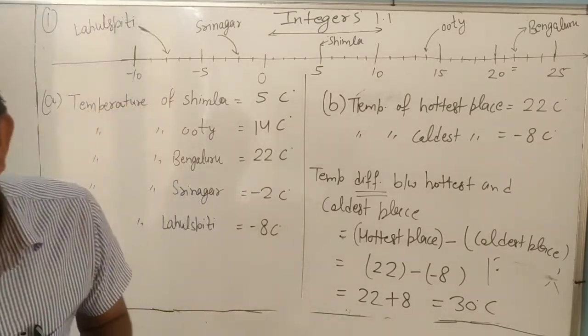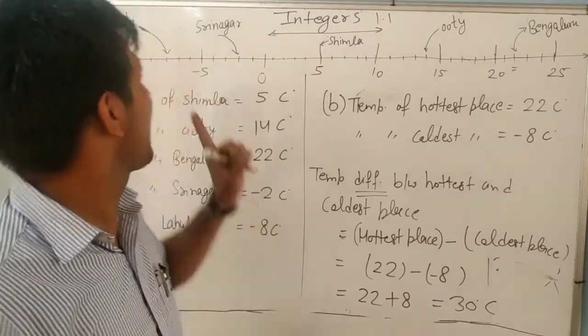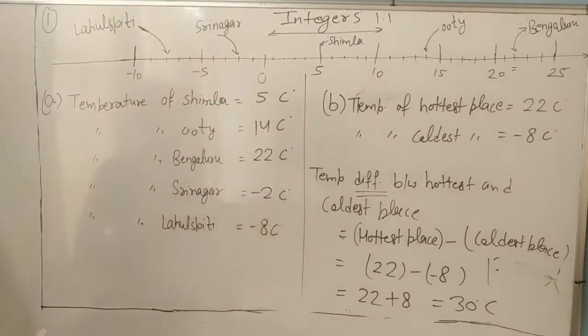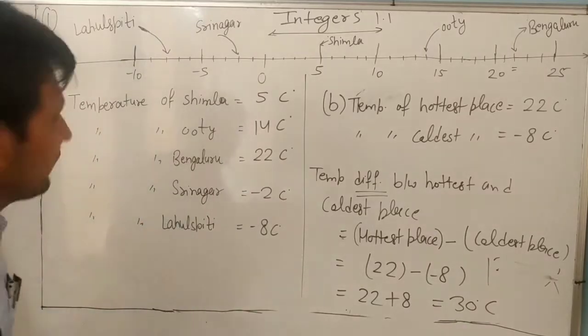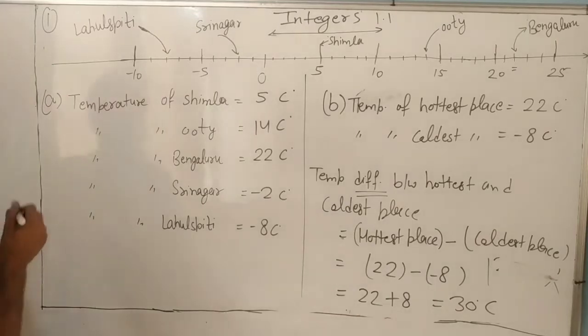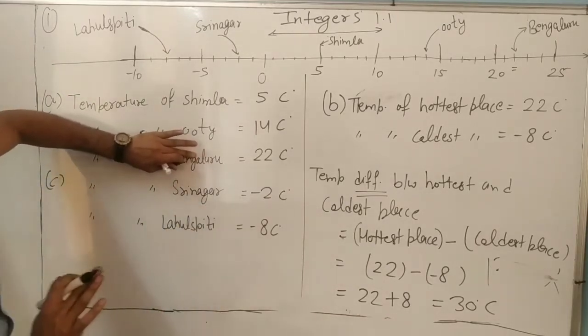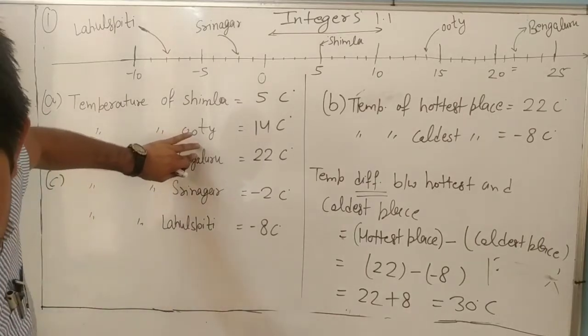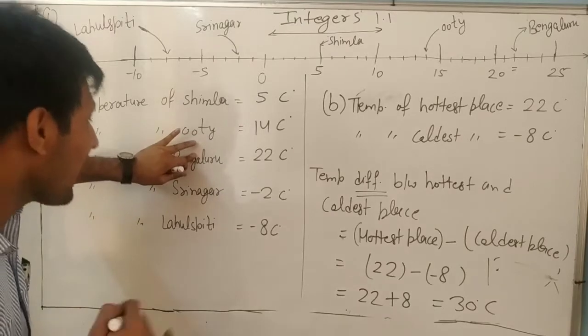The same as it is in part C. What is the temperature difference between Lahaul Spiti and Srinagar? So you will write, it is part C. First we will write the temperature of Srinagar and the temperature of Lahaul Spiti. So we have to find the temperature difference between Lahaul Spiti and Srinagar.